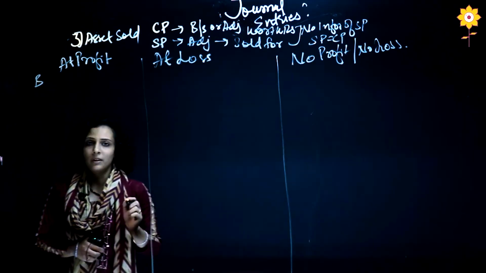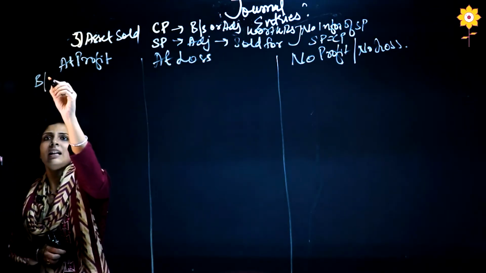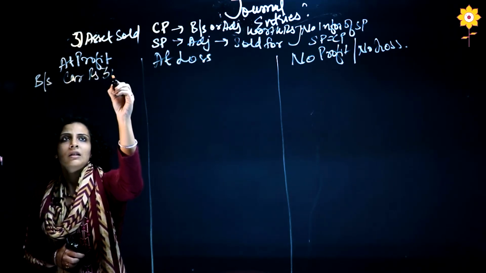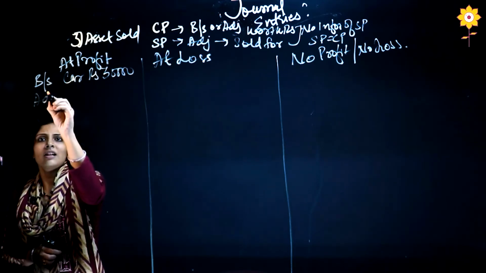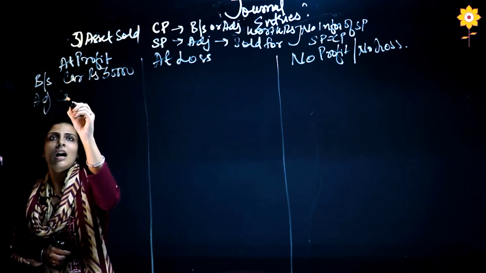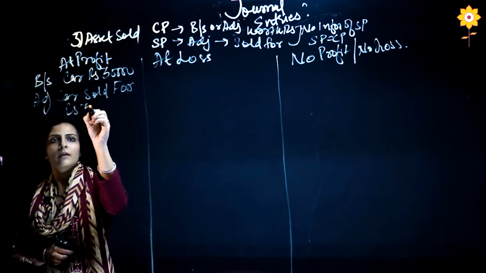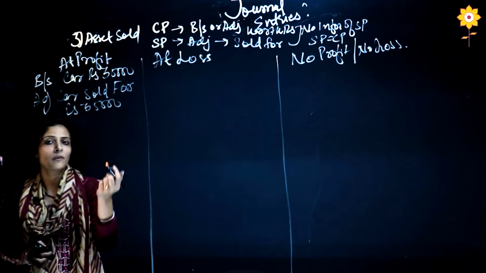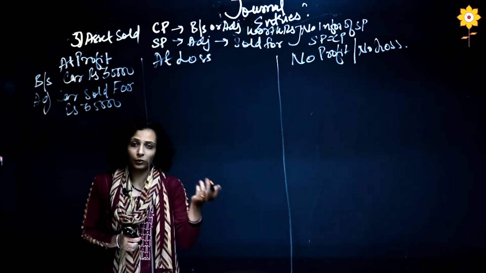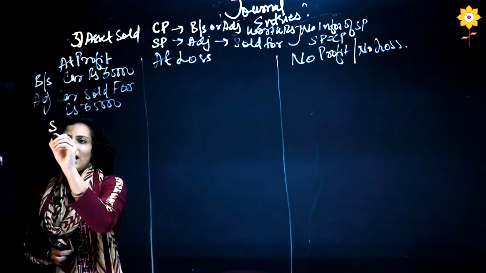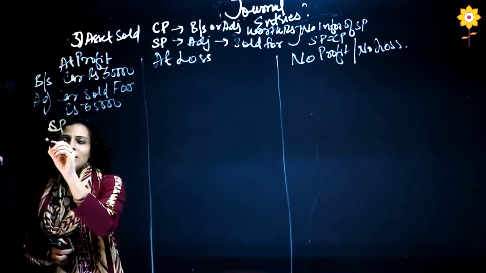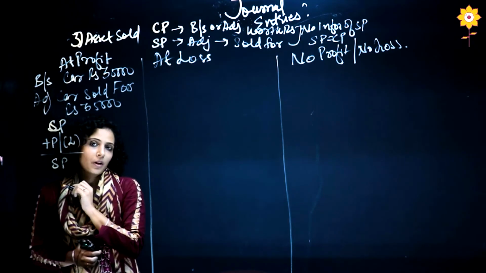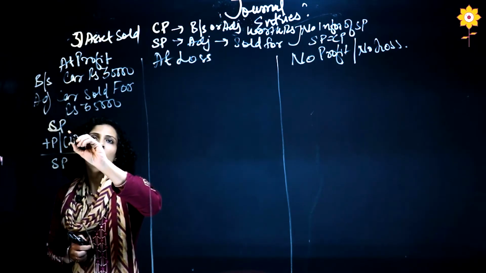Okay, always remember this. Now, let us say that in the balance sheet there is a car of rupees 30,000. In the adjustment, they are saying car sold for rupees 35,000. So now in this working note, simple, what we have done in our school and college, same thing we will do, that is cost price plus profit minus loss is equal to selling price.